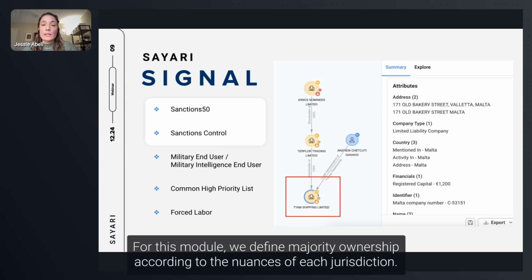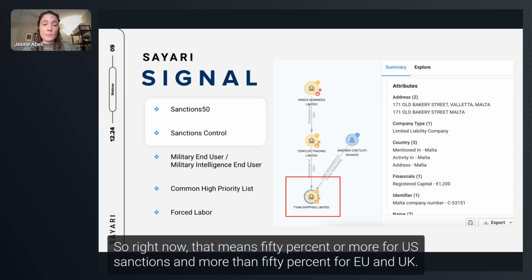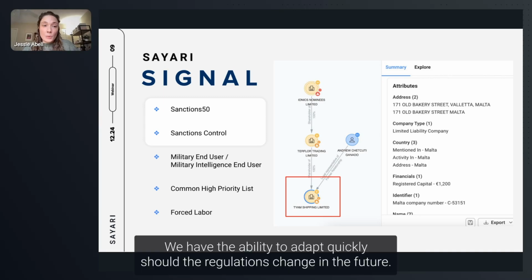For this module, we define majority ownership according to the nuances of each jurisdiction. I'll head off everyone who's going to ask me about that in a moment. So right now, that means 50% or more for US sanctions and more than 50% for EU and UK. We have the ability to adapt quickly should the regulations change in the future.